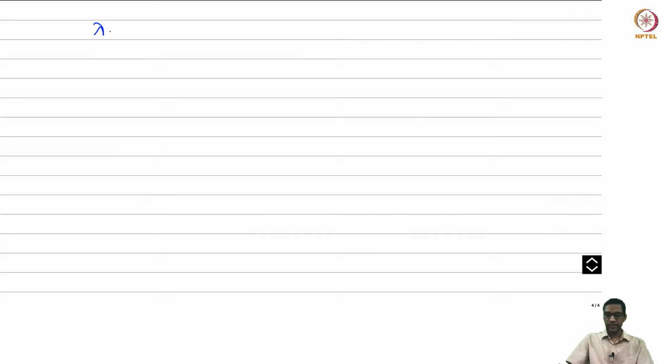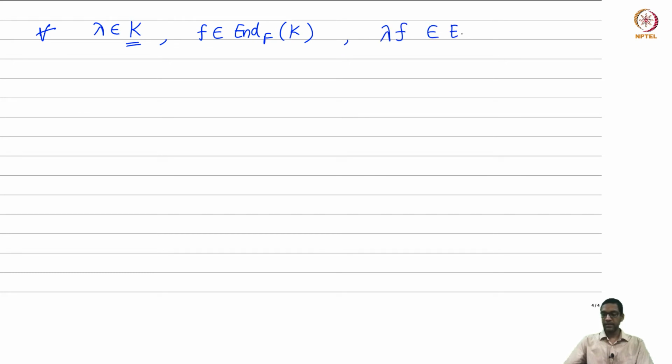So we need to actually check this to ensure things are okay. For all lambda in K and for all F linear operators f on K, we need to check that lambda f is again an F linear operator on K. Why is this true? Just from the definition. See what lambda f does to a.